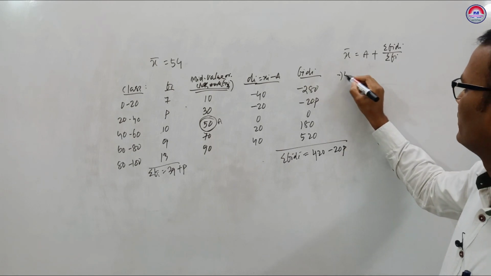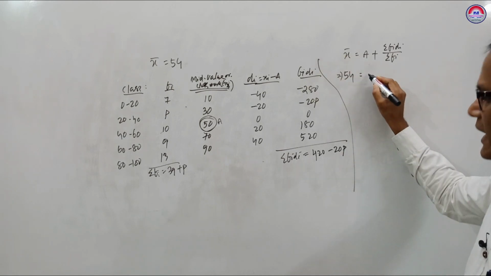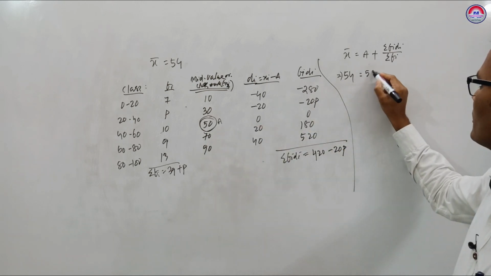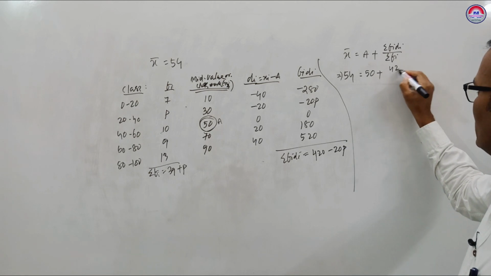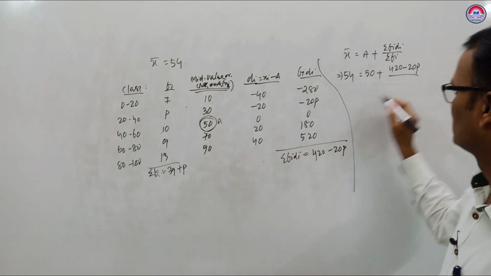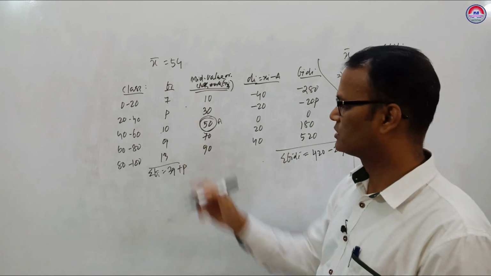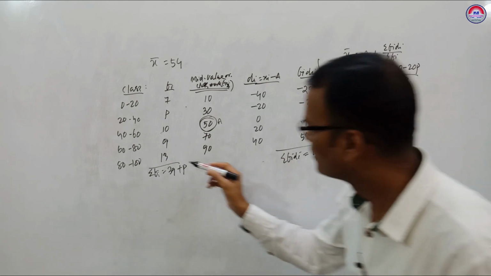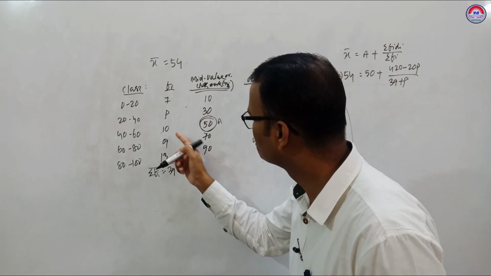Mean given 54. A is 50, plus sigma FiDi is 420 minus 20p upon 39 plus p. 22 plus 7, 13, 22, 10, 32.